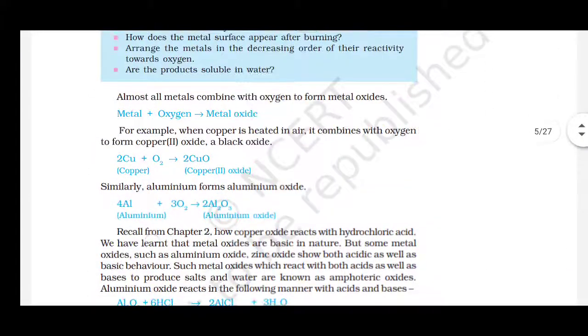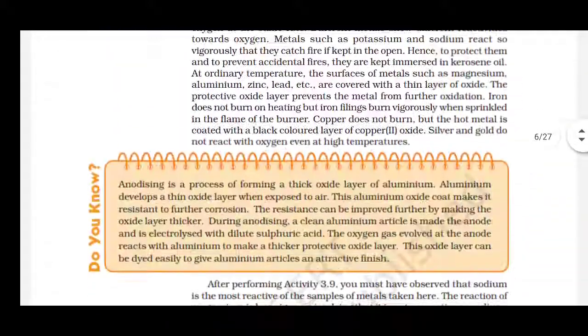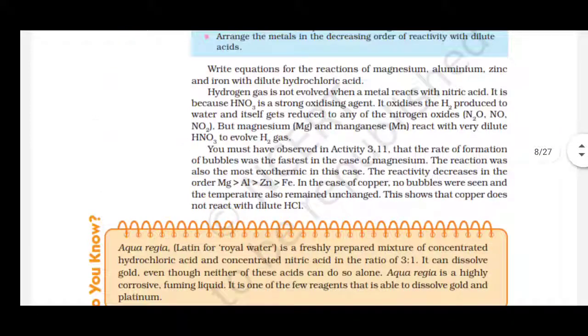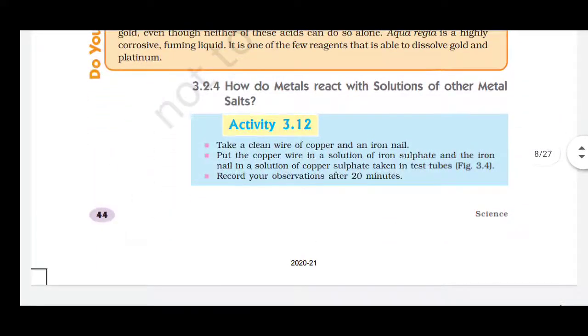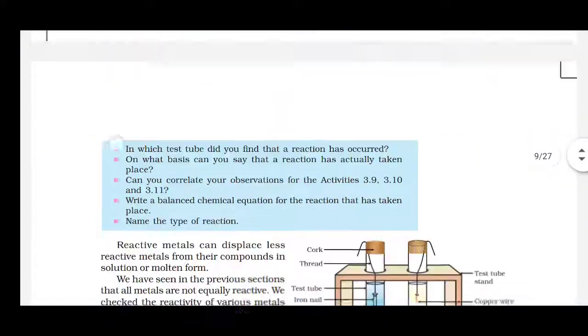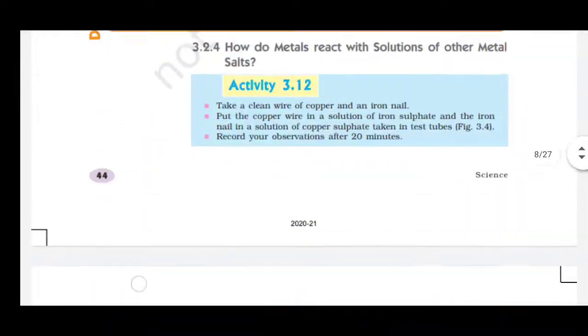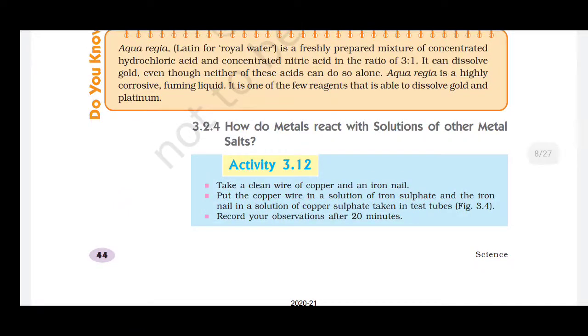Now next we will be doing the reaction: how do metals react with the solutions of other metal salts?